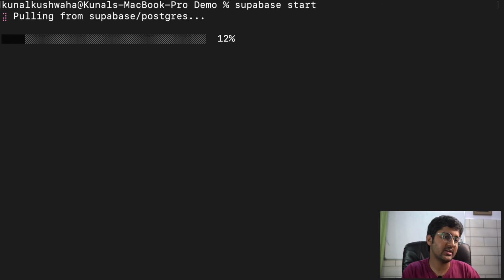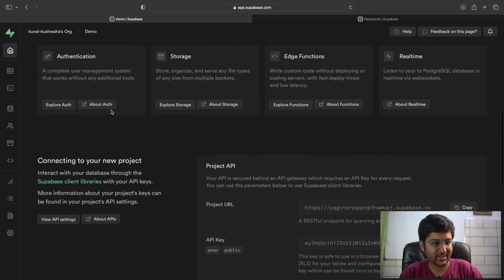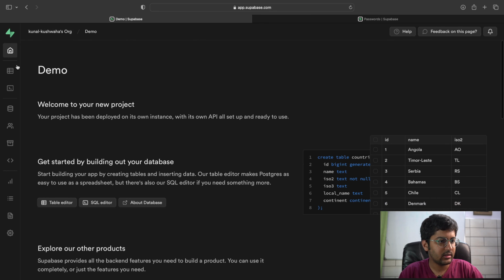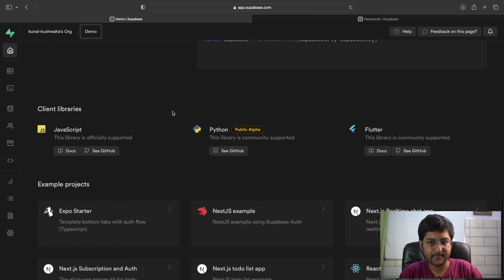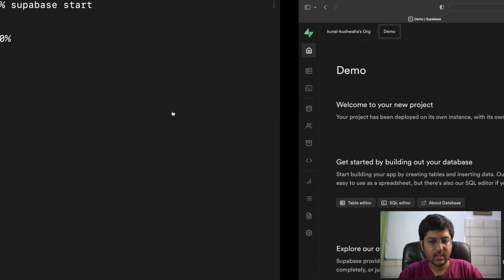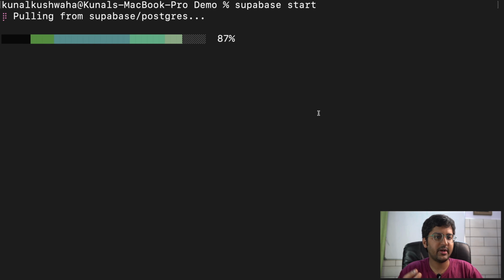So, see the database over here, Postgres. This is also connected to the one that we have just created, the demo one. Okay. Like how pretty the UI is, even for the CLI. So I think that's pretty cool. Good, nice little touch. So now we are ready to develop the schema changes locally and we can create our first migration, which is what we're checking out in this video.